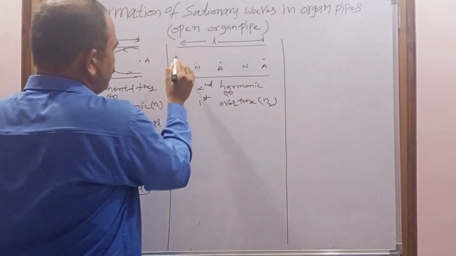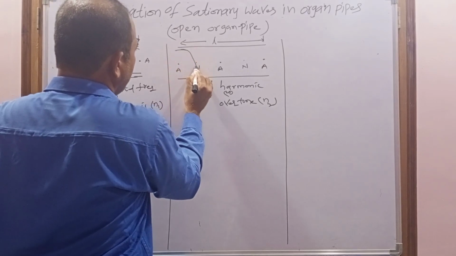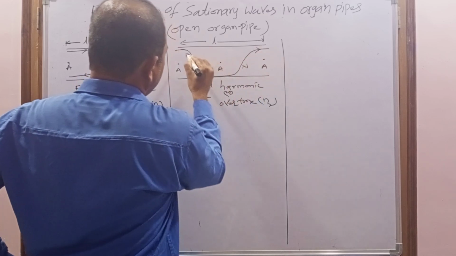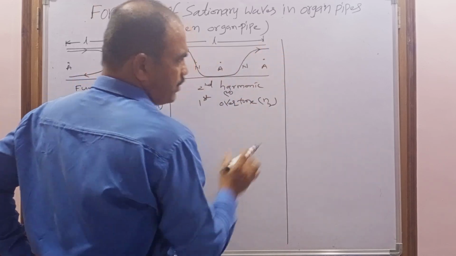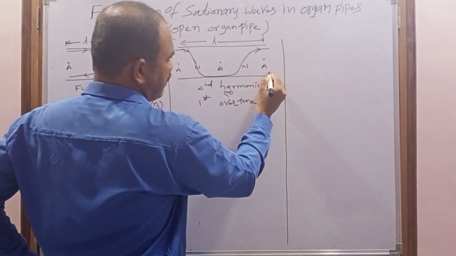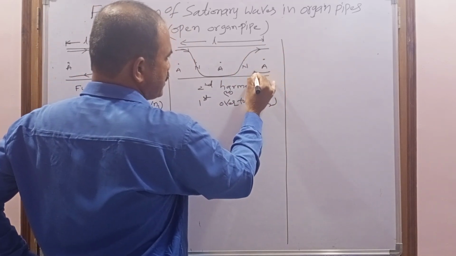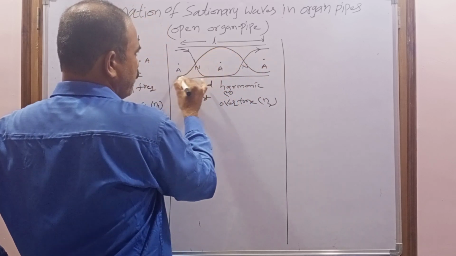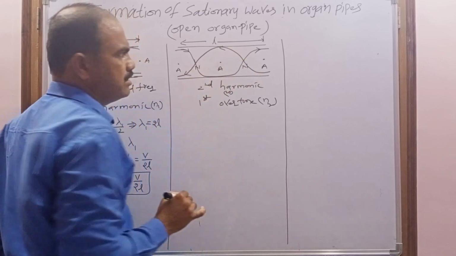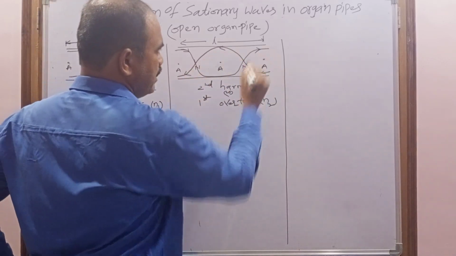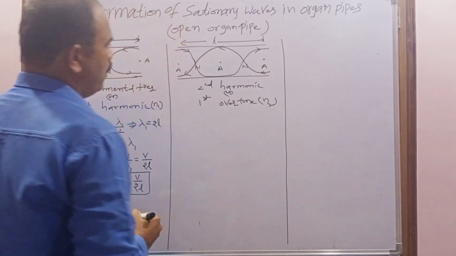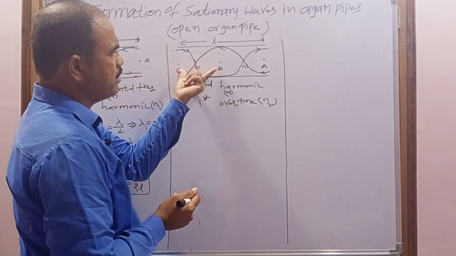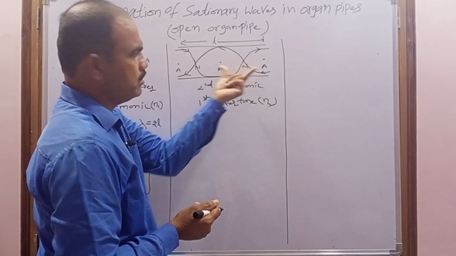Now when I draw the diagram, this is the incident wave. This incident wave travels along the length of the pipe and after it reaches the open end, because of difference in density, it will be reflected with the same compression or rarefaction. When they are superimposed, a new wave is formed, known as the stationary wave. This is the reflected wave and this is the incident wave. Now how many antinodes are formed? 3 antinodes. You already know the distance between 2 antinodes is lambda by 2. Here is also lambda by 2. So total 2 lambda by 2.